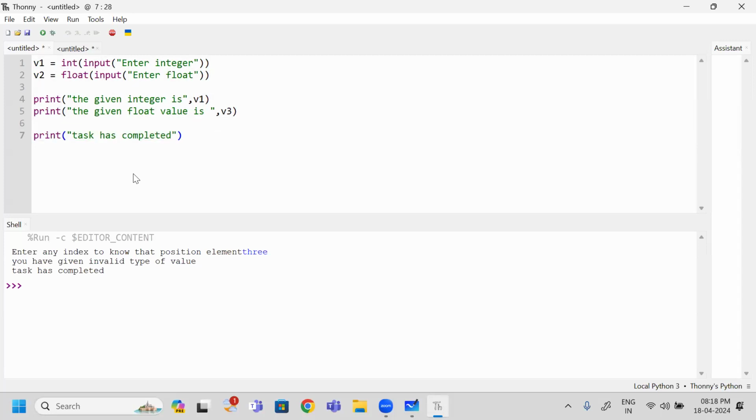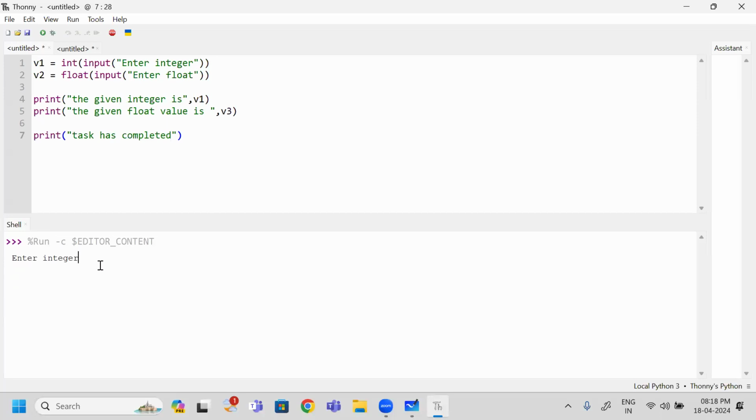Right. Is it a valid program? Invalid program. Definitely it is invalid. Why is it invalid? I have created variables v1 and v2, but I am trying to access a variable which is not defined. Now I will run this program. Whether this program is syntactically valid or not. Yes, this program is syntactically valid. But when I run this one, what happens?